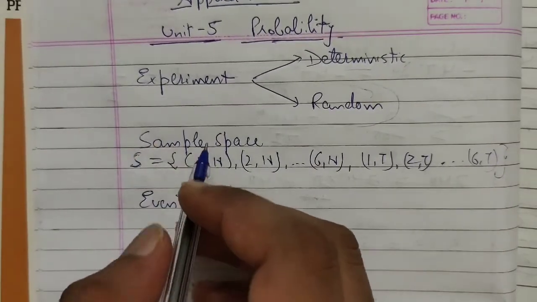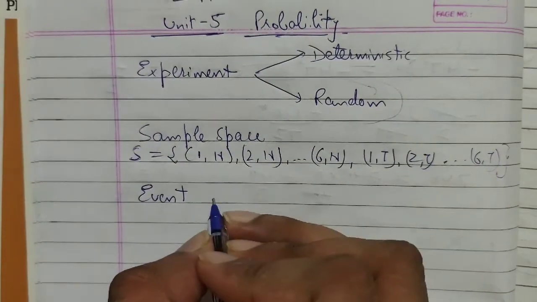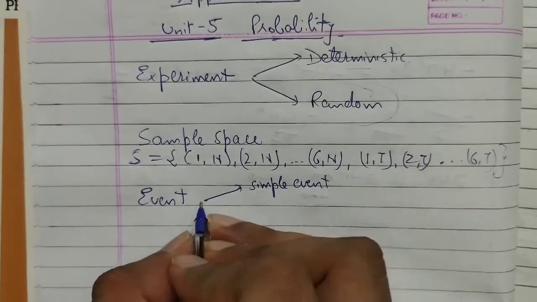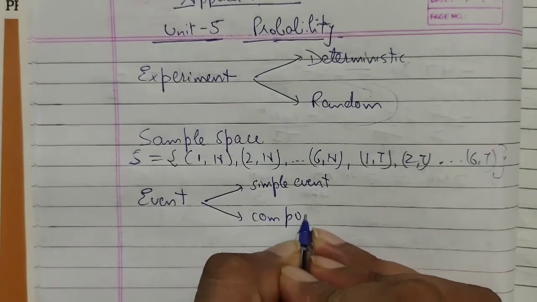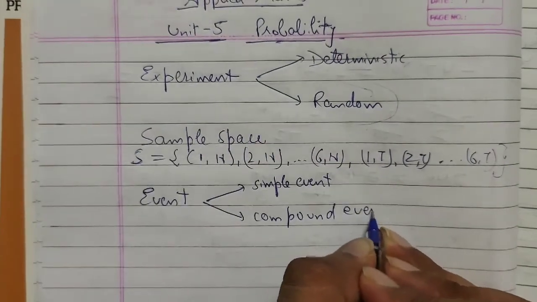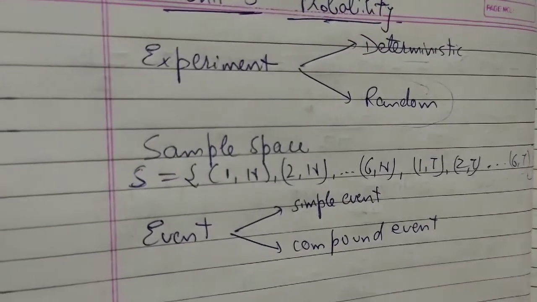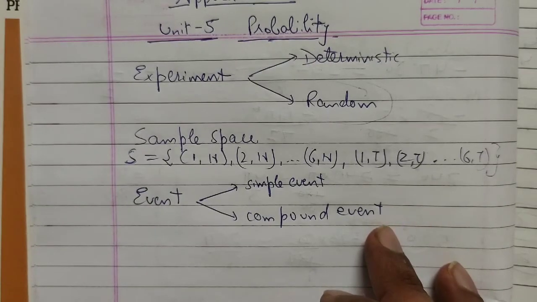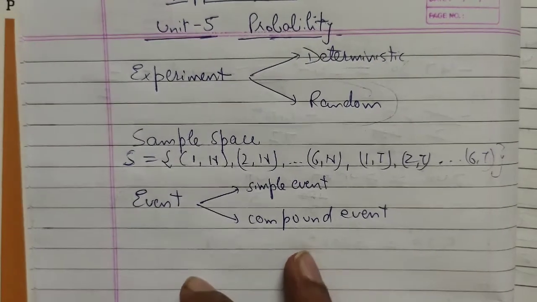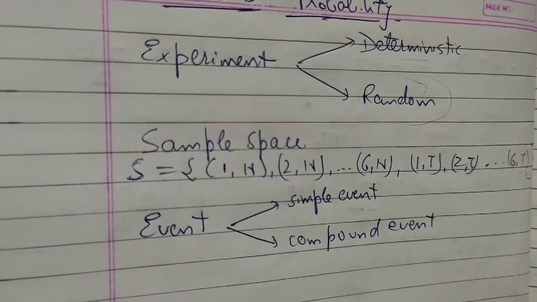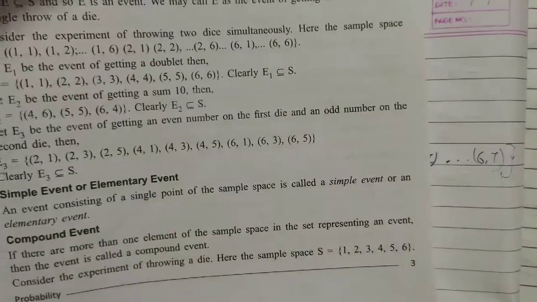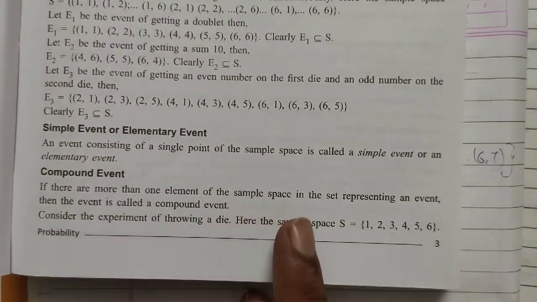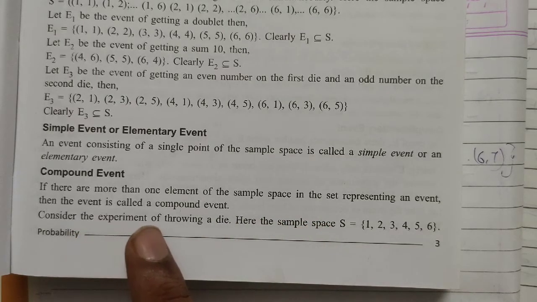There are two types of events: simple event or compound event. These are the basic terms we need to know before going for the questions. A simple event is an event consisting of a single point of the sample space. If a single point is there, then we call it a simple event. If there is more than one element of the sample space in the set representing an event, then the event is called a compound event.